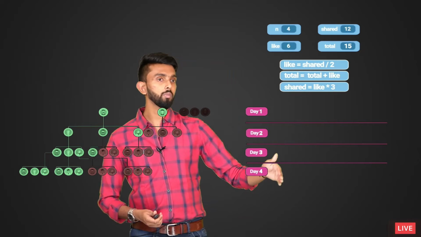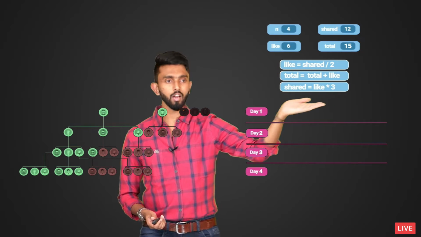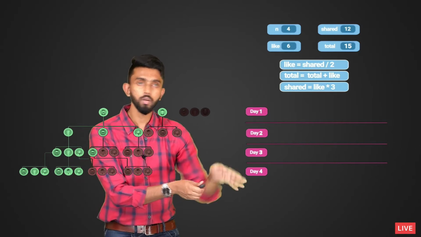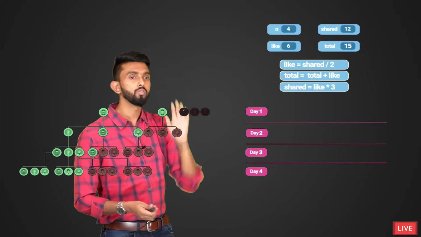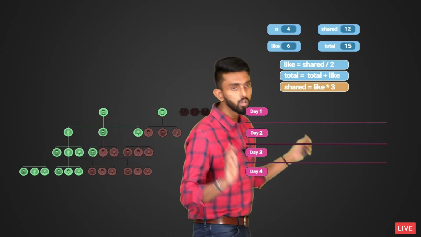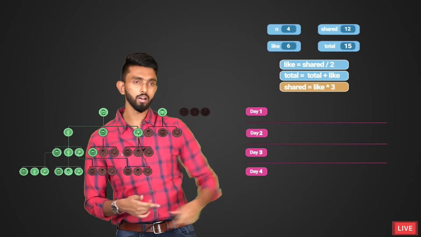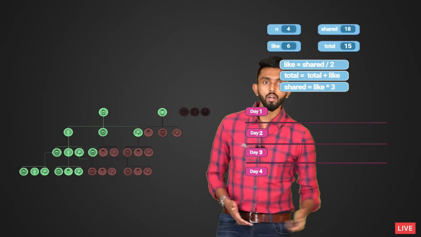Next what? Next what means, now total also we have. Next, we are not going to share it anymore because totally we have only 4 days. So we must stop here. When you read the n value, you must stop. How are you able to think? So if I stop here, I have a total of 15 people. Now this is not required for me to calculate, right? So yeah, day 4, yeah, that is fine.